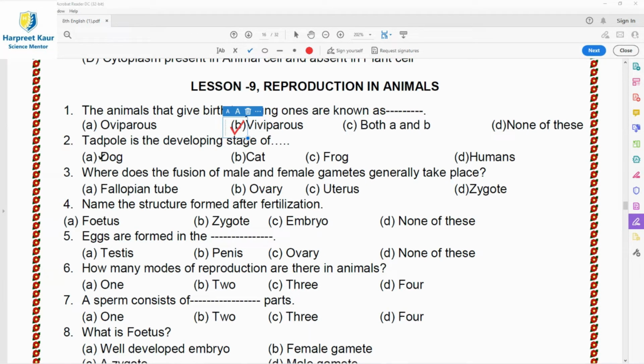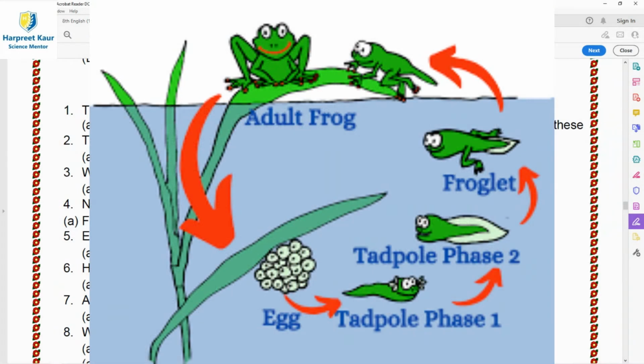Then question 2. Tadpole is the developing stage of dog, cat, frog, humans. So the developing stage of frog is the tadpole. It is an example of metamorphosis, that is the change from tadpole to frog. The eggs of a frog hatch into tadpoles, and the tadpole undergoes drastic changes to become an adult frog, and this whole process is called metamorphosis.